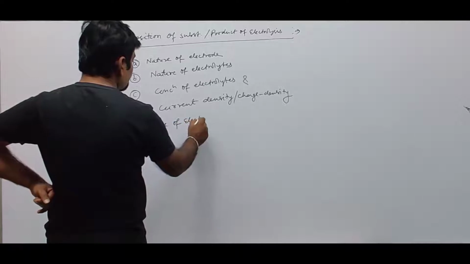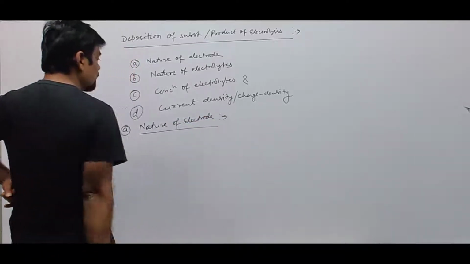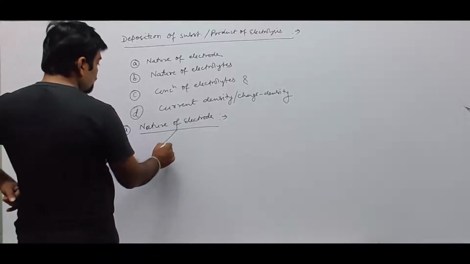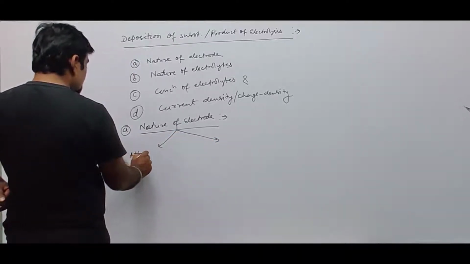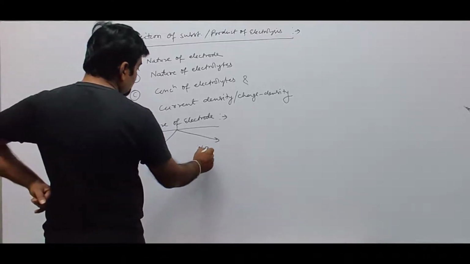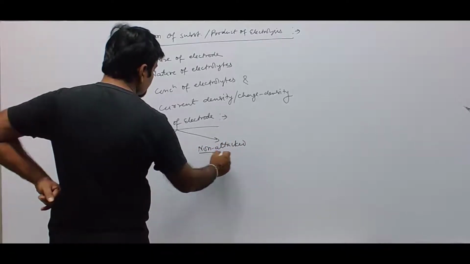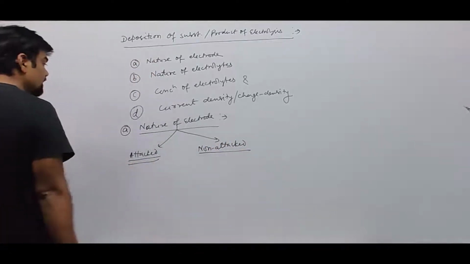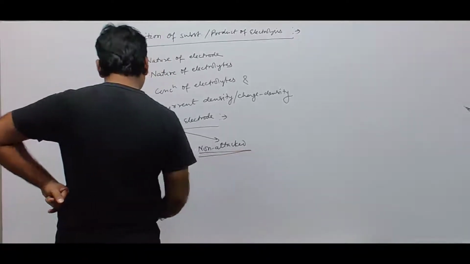Nature of electrode. Electrodes are basically of two types. One is called attacked electrode, the other is called non-attacked electrode.